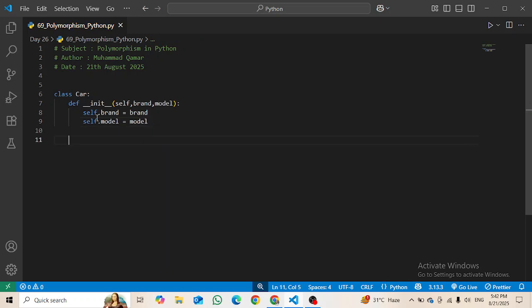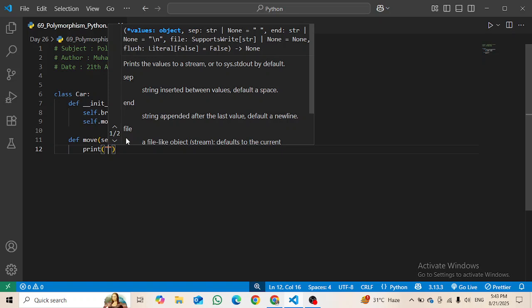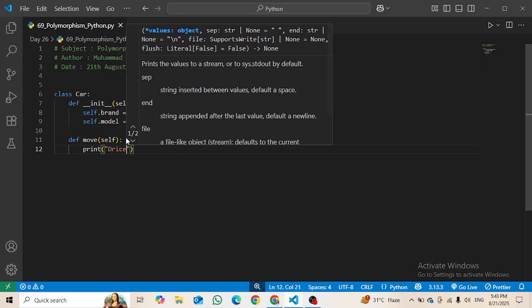So then I am going to define a function called move, which will define how it moves, right? Inside it we have to write the keyword self. We have already studied why we have to write it, so you can watch the previous videos if you are new on the channel. Then print, and print the car move like drive, right? Drive.